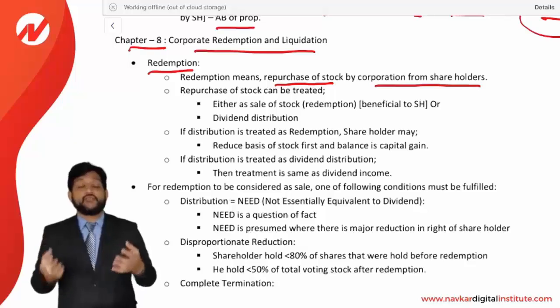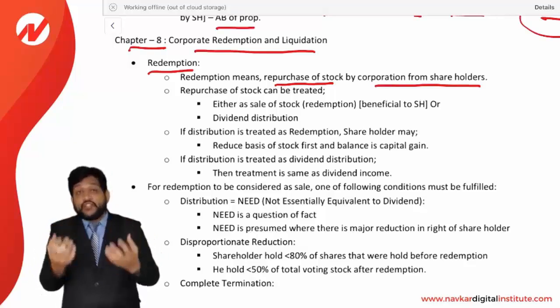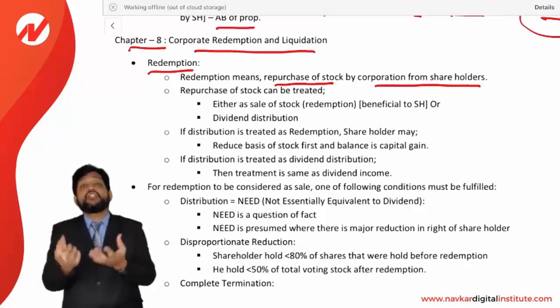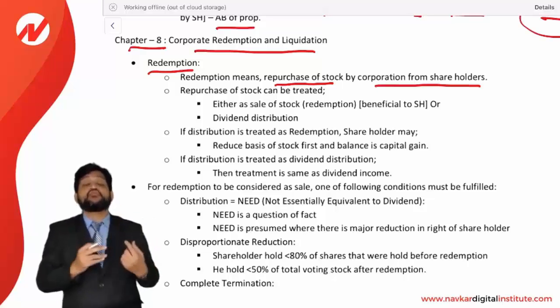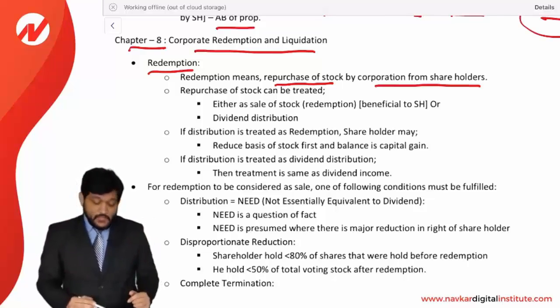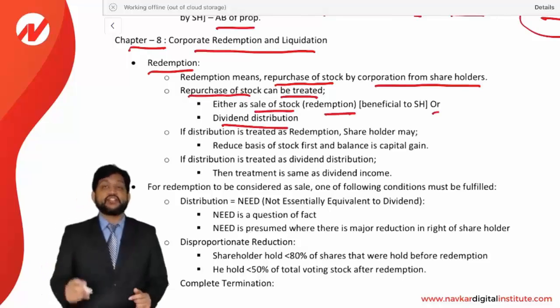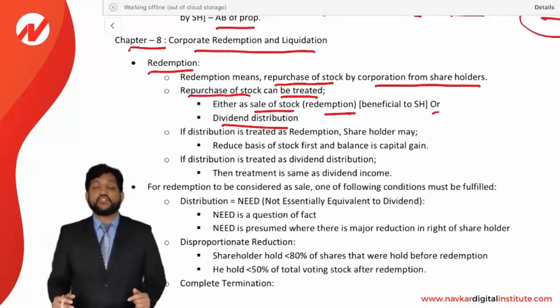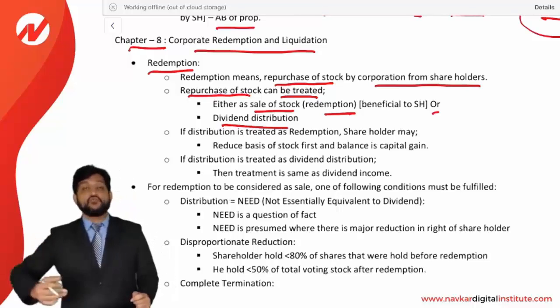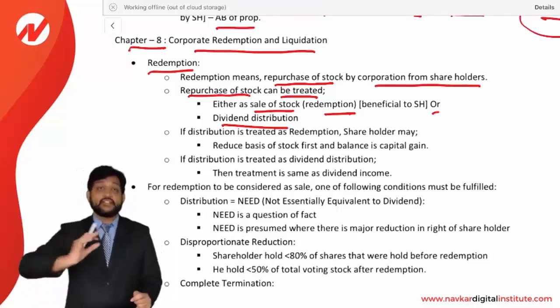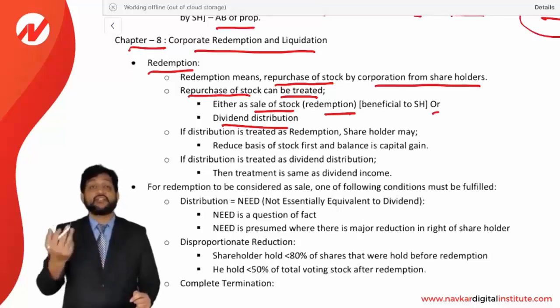Let's say you are a shareholder of a corporation and the corporation is distributing money or distributing property to you and you are giving your stock back to the corporation, that is called as a redemption. Repurchase of stock can be treated either as a sale of stock, that is a redemption, or it will be treated as a dividend distribution, as I told you. So whenever there is a distribution of the property from a corporation to the shareholder, it is to be treated either as a sale of stock, that is a redemption, or it will be treated as a dividend distribution.